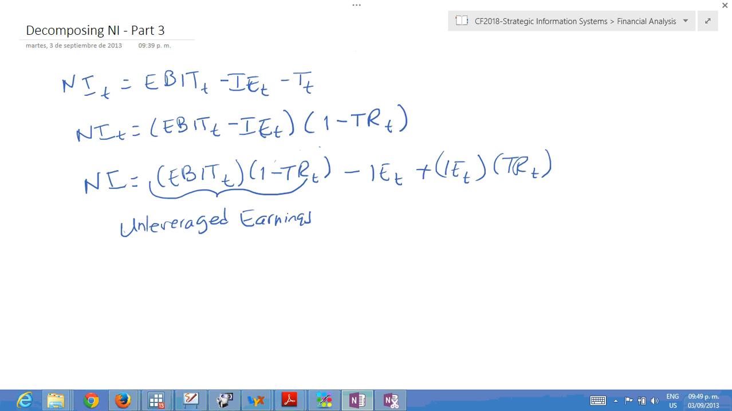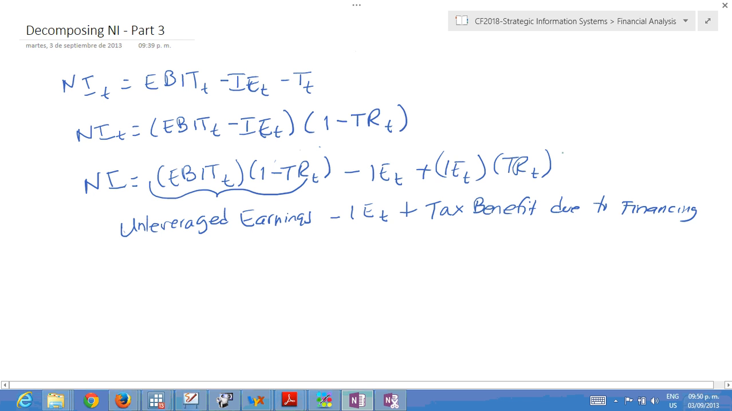But considering that the company has some financial debt, you can still compute unleveraged earnings. It's the earnings the company would have obtained without having a financial debt. Then you subtract the interest expenses paid due to the debt, and you add this one, called the tax benefit due to financing. If you see this amount is positive, then it's adding value to the net income.